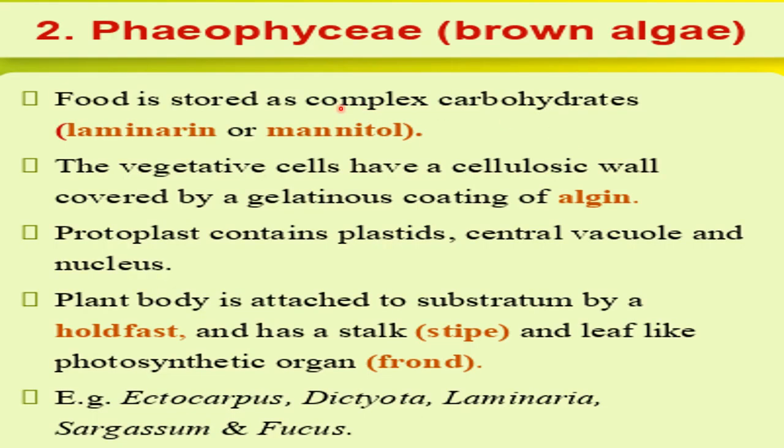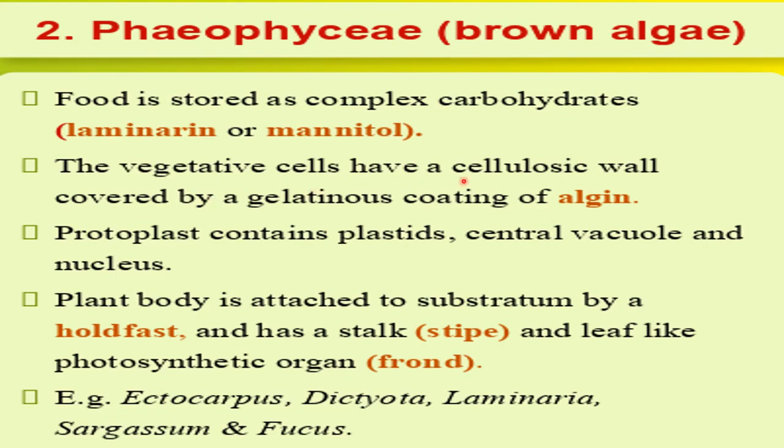After that, about the food storage. Food is stored as complex carbohydrates. As in the green algae, food was stored in the form of starch and fats, and proteins. But here food is stored as the complex carbohydrates, and these complex carbohydrates are called laminarin or mannitol. So laminarin and mannitol are complex carbohydrates which are the storage form of the food in Phaeophyceae.